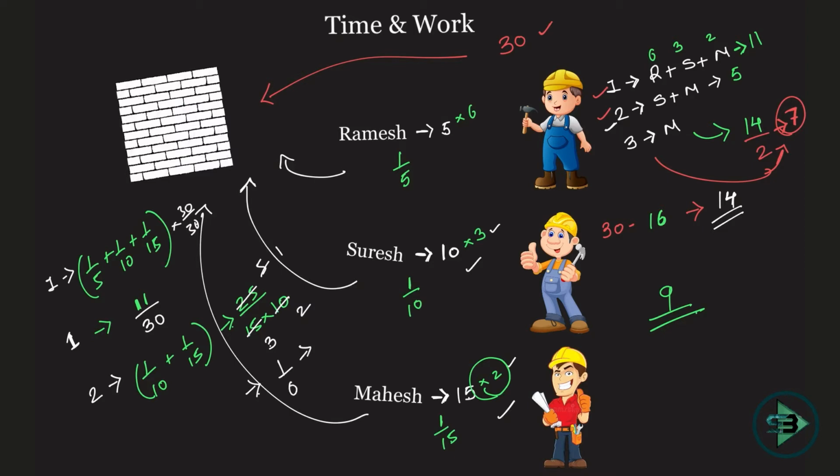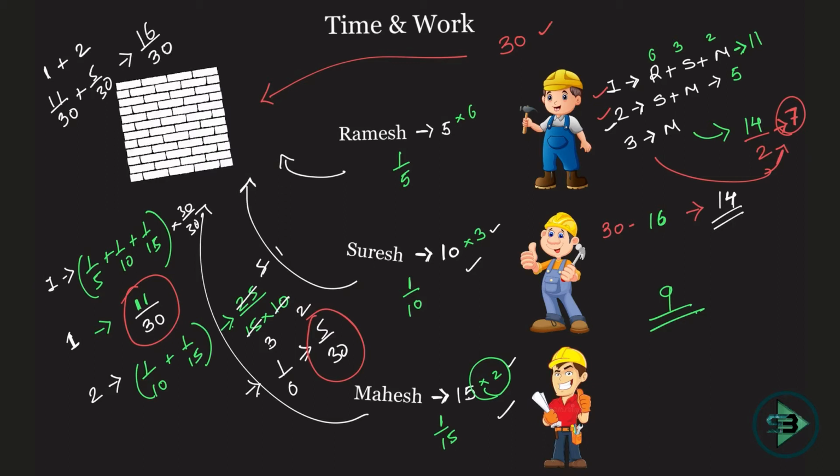Let's just keep it as 5 by 30 only, which we got earlier here. You will say, why are you keeping it like this? Because I want to compare it with this. Okay, 11 by 30, and 5 by 30 was the amount of work that was done in second day. Now you will say, what is the total work done till now? 1 plus 2, first day and second day. 11 by 30 plus 5 by 30, which is nothing but 16 by 30.